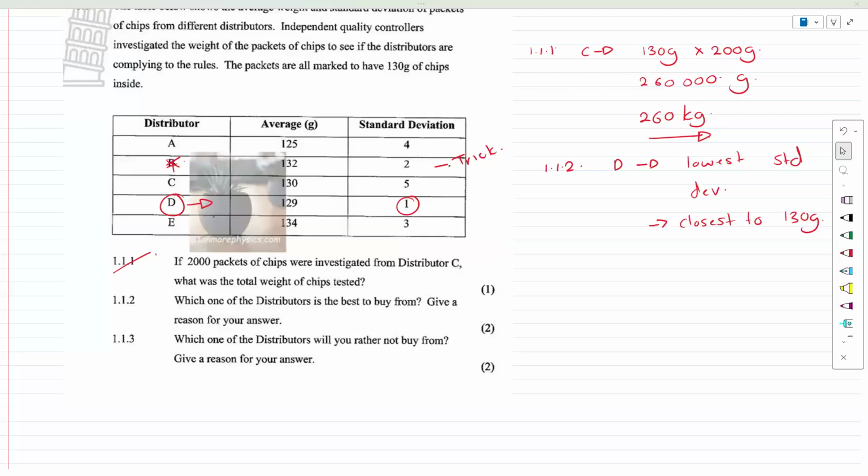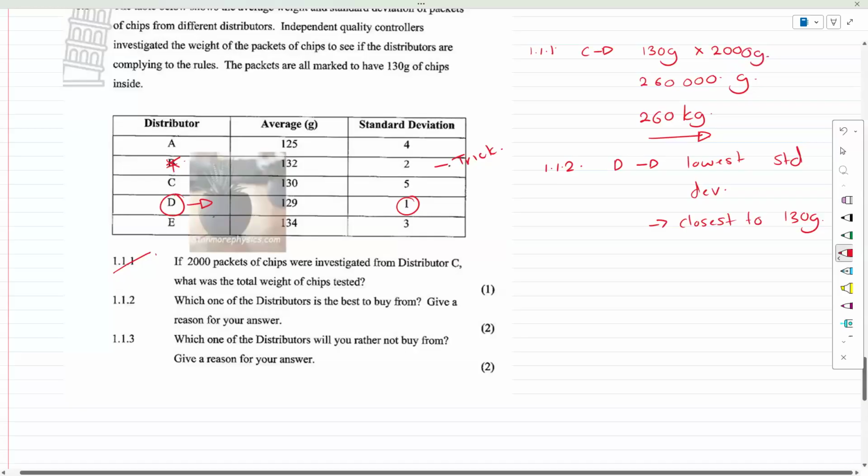Okay, guys. Just a quick mistake there. That was 26,000 grams. We did calculate correctly, we just wrote 200 grams, but that's fine. With 1.2, a lot of you must be thinking, why did I not pick 132? And why did I pick the one with the lowest standard deviation? So what does the standard deviation actually mean? The standard deviation is the number that shows how far the values in this group of data are spread out from the average or the mean, which is the same thing. So when we have a low standard deviation, it means the numbers are close to the average. And a high standard deviation means the numbers are spread further away from the average.